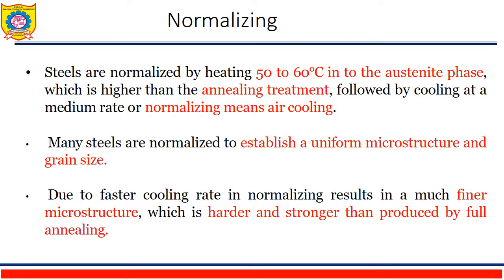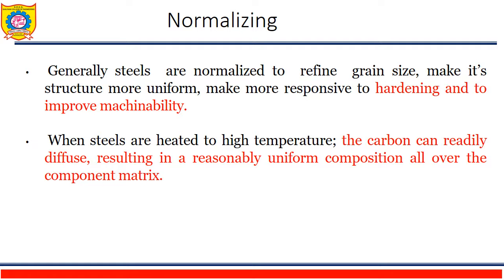As compared to full annealing, the steels produced by normalizing are harder and stronger. Generally, steels are normalized to refine grain size, make the structure more uniform, make it more responsive to hardening, and to improve the machinability of the material.